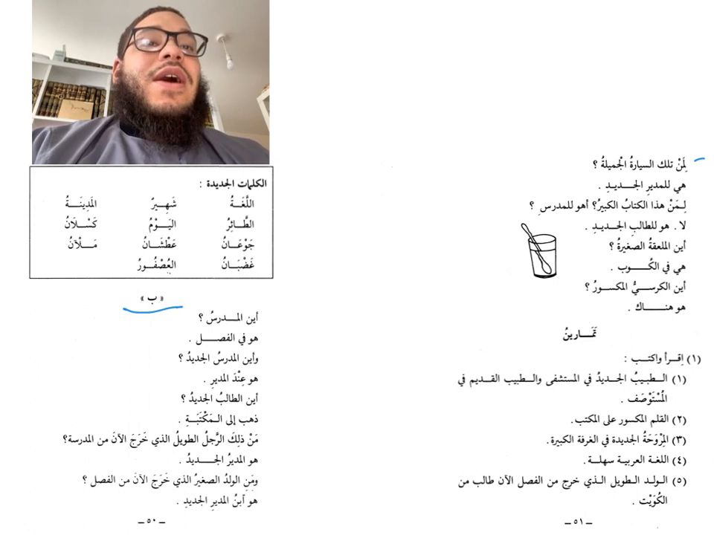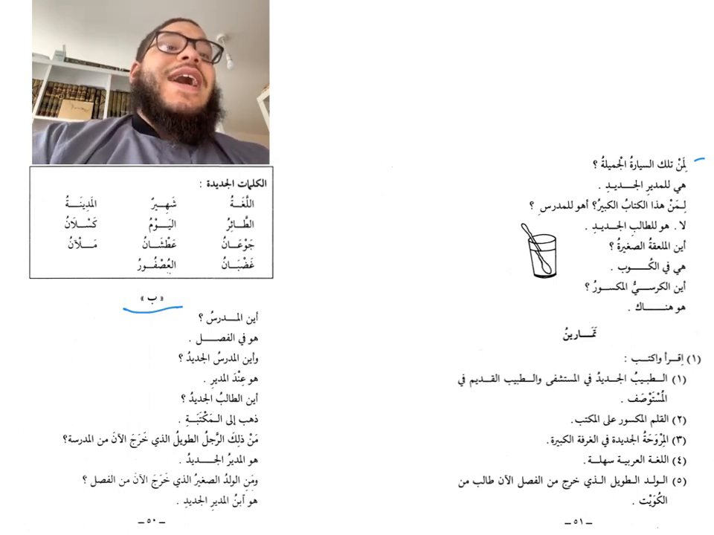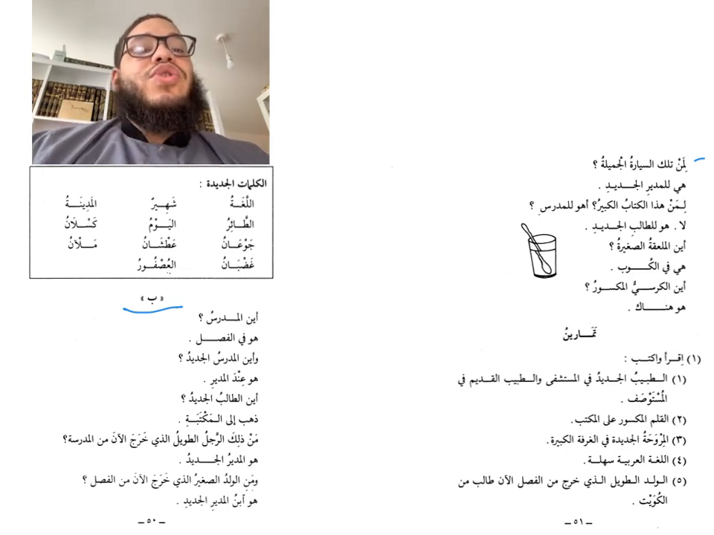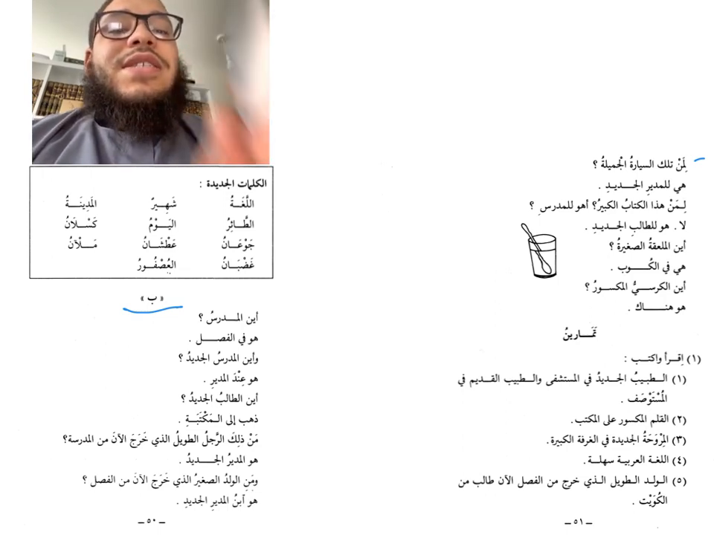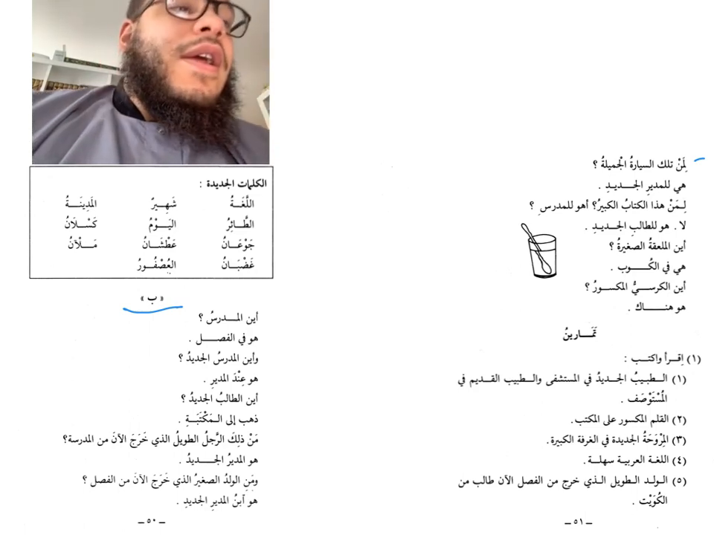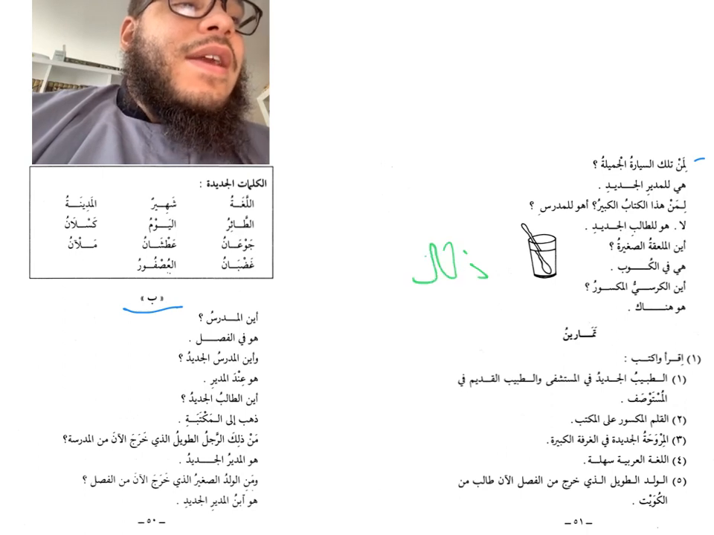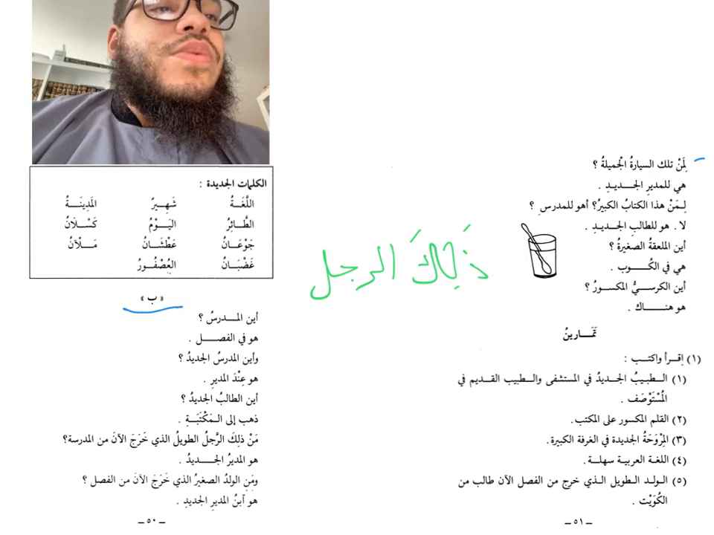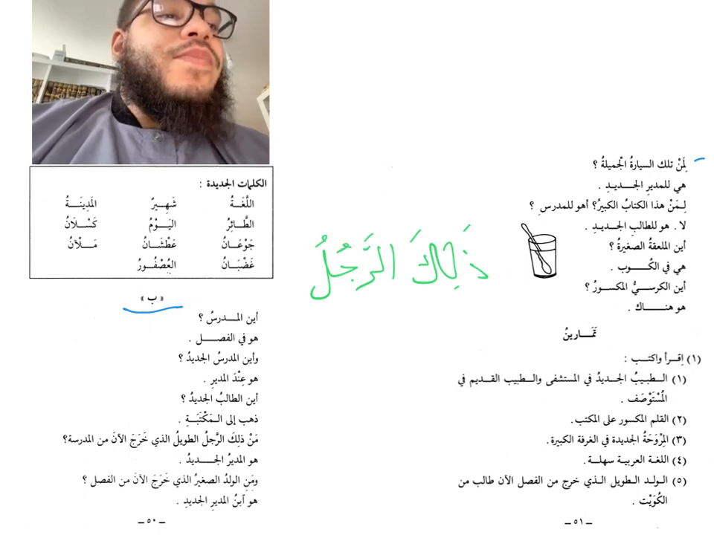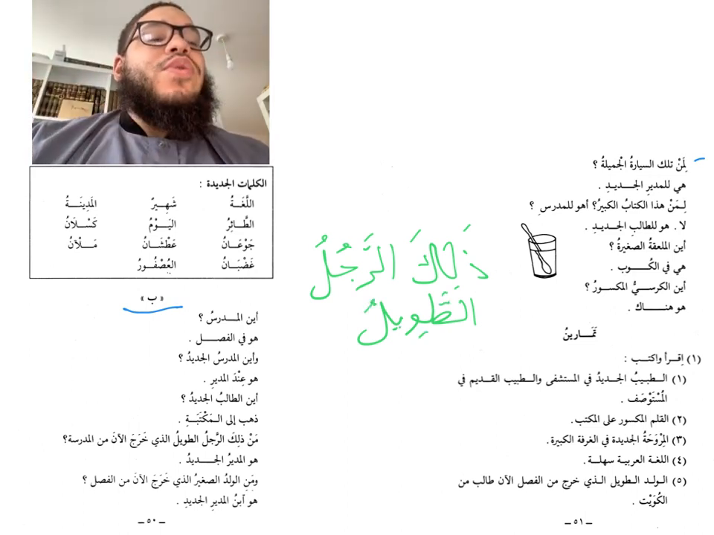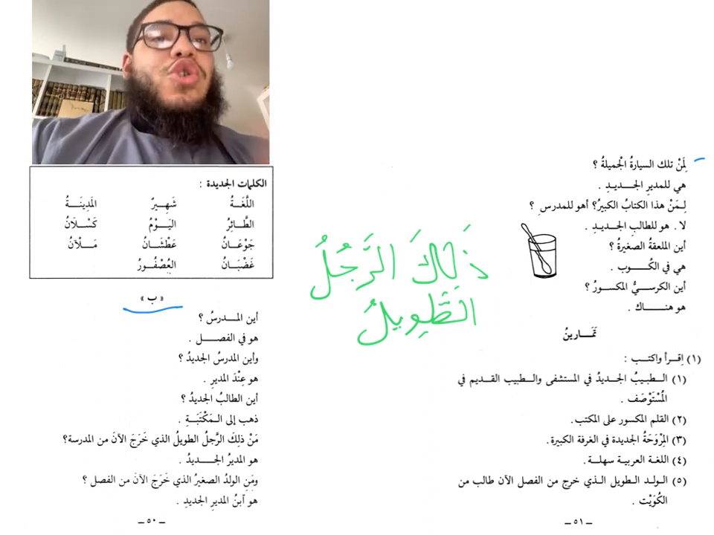So as you can see now, we are now using the adjective to match a definite noun. So the adjective is also definite. And we can see this in the following example. If I say to you, ذلك الرجل, that man, الطويل, because الطويل is an adjective. ذلك الرجل الطويل, that tall man. That's how we read it, that tall man.